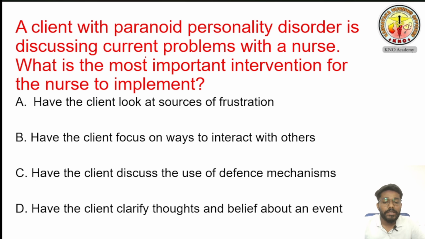A client with a paranoid personality disorder is discussing current problems with a nurse. What is the most important intervention for the nurse to implement? There is a paranoid personality disorder patient. He is discussing his current problem with the nurse. And what is the most important intervention by the nurse? The question is asking what the nurse should do. So option A is have the client look at the sources of frustration. Have the client focus on ways to interact with others. Have the client discuss the use of defense mechanisms. Have the client clarify thoughts and beliefs about an event.